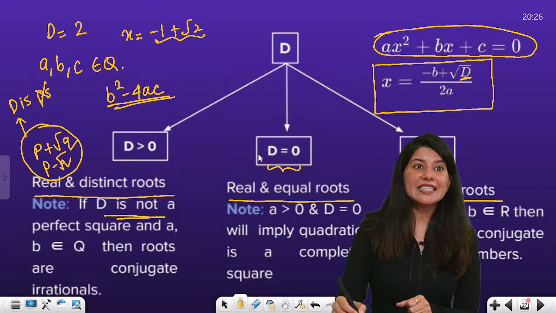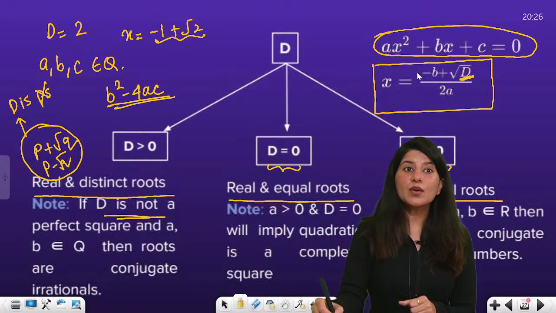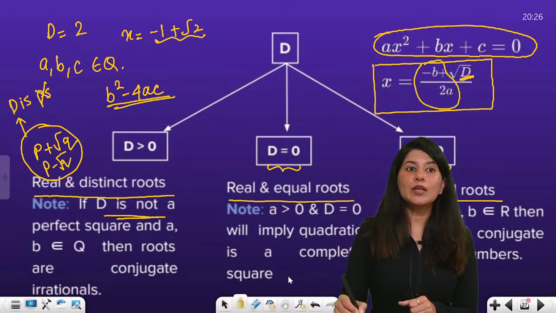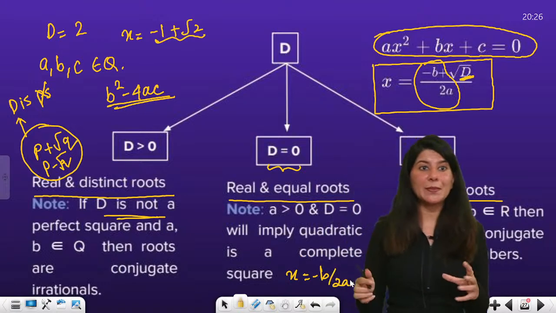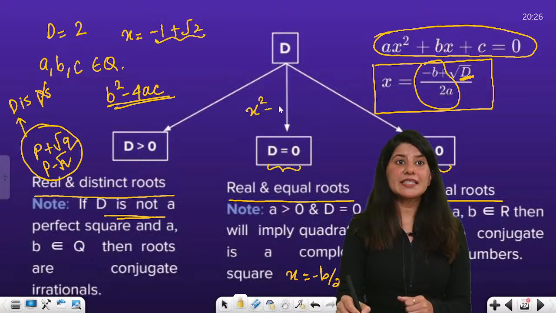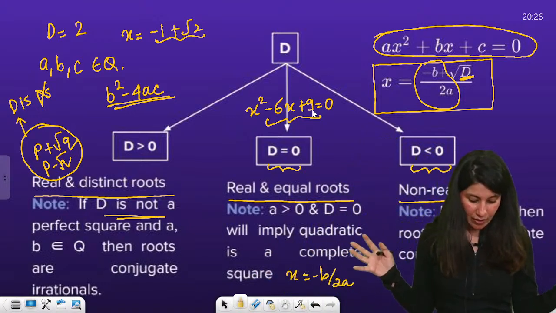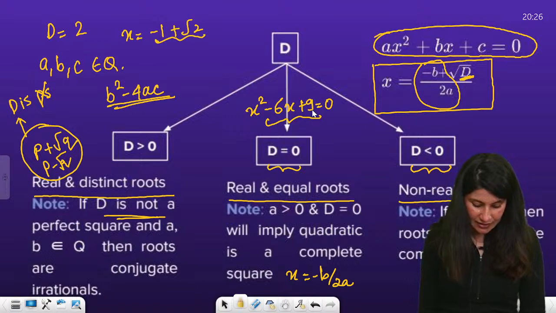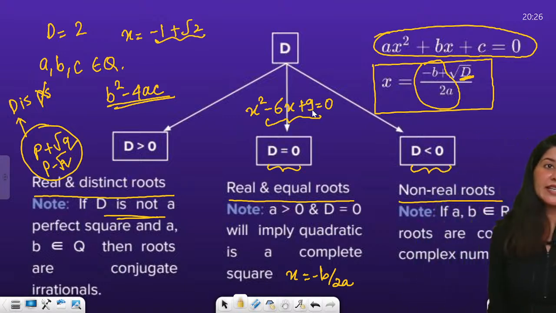Now if your discriminant is equal to 0, you put d equals 0 and you get equal roots, and the value will be x equals minus b by 2a. In such cases, your quadratic equation basically becomes a perfect square. x square minus 6x plus 9 becomes a perfect square. Right? Clear? And one very important thing related to discriminant less than 0.